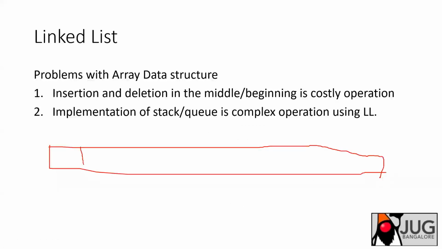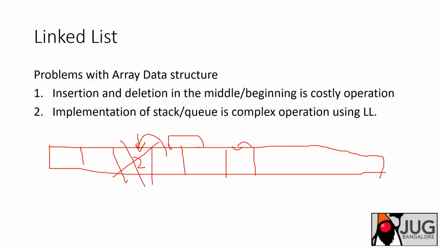You have some elements. Let's say you want to delete this particular element. Once you delete this element, the other elements need to be copied back, because arrays are continuous, having continuous memory. So that is a problem. So this operation in the worst case is big O of n.